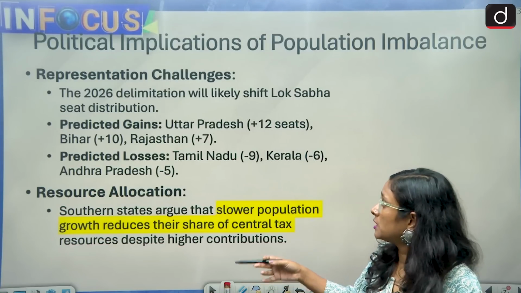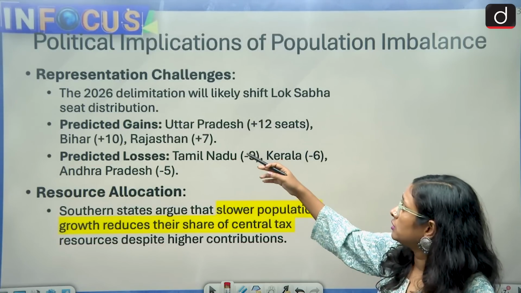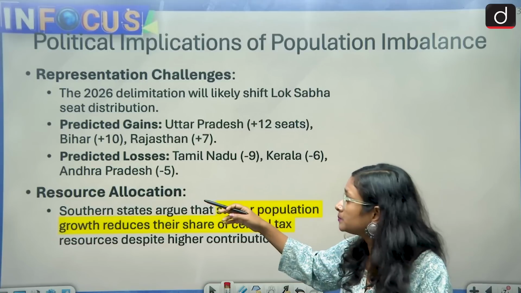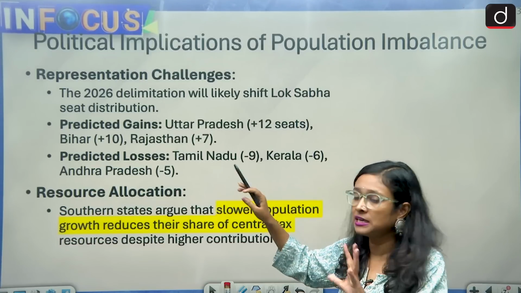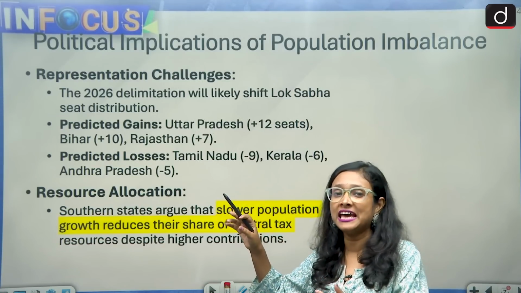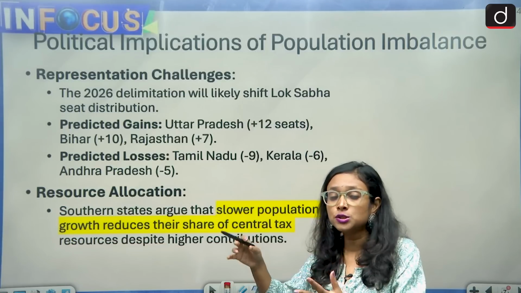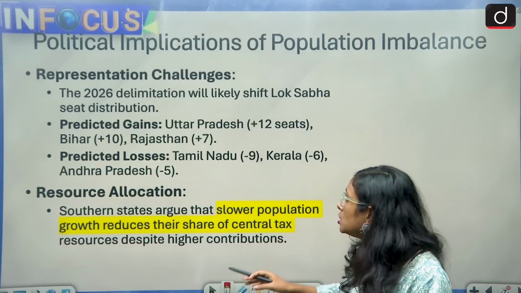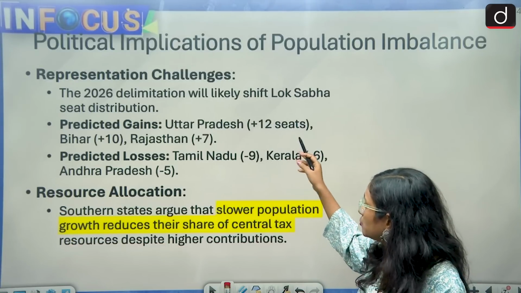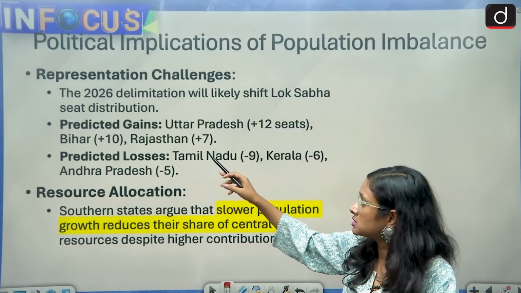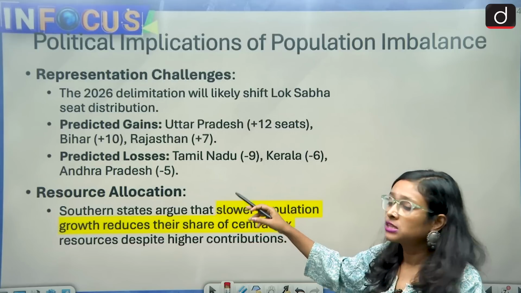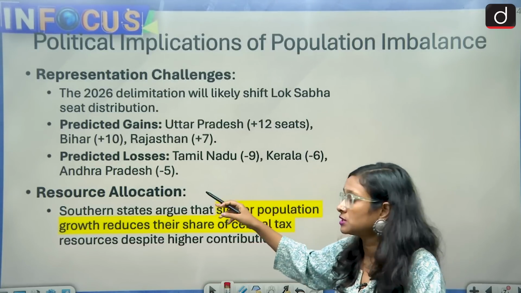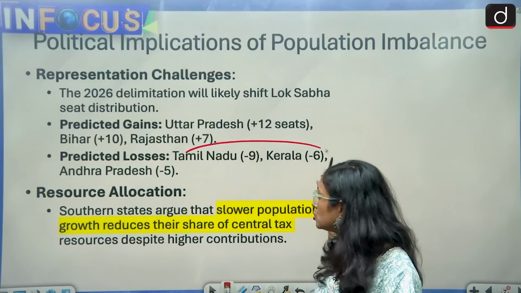So here we'll come to the political implication. By 2026, delimitation is likely to shift Lok Sabha seat distribution. We are predicting here, we don't know what the exact political implications will be, but we are predicting by analyzing the current situation. Uttar Pradesh is likely to gain 12 more seats, Bihar 10 more seats, Rajasthan 7 more seats, and Tamil Nadu is going to lose 9 seats, Kerala 6 seats, and Andhra Pradesh. So we can see that southern states are going to lose their seats.